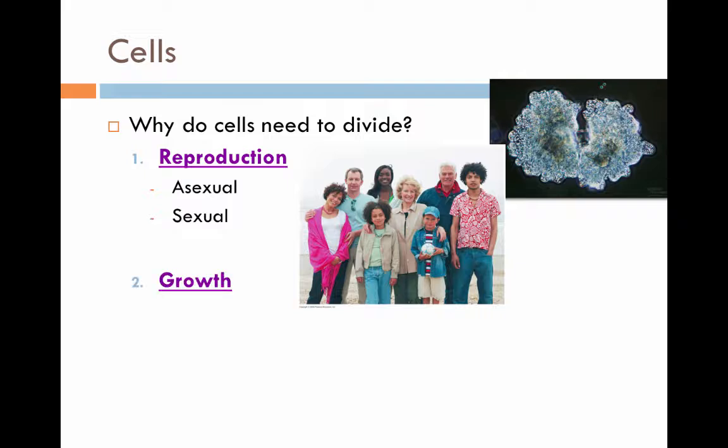Another reason why cells need to divide is simply to grow. You all started the size of that little dot right there. That is the size of when a sperm and an egg come together and form a zygote. That's the size of a zygote. You all started that size, and now you're 100 trillion cells. How do you get from one cell to 100 trillion cells? Through growth, through cell division.